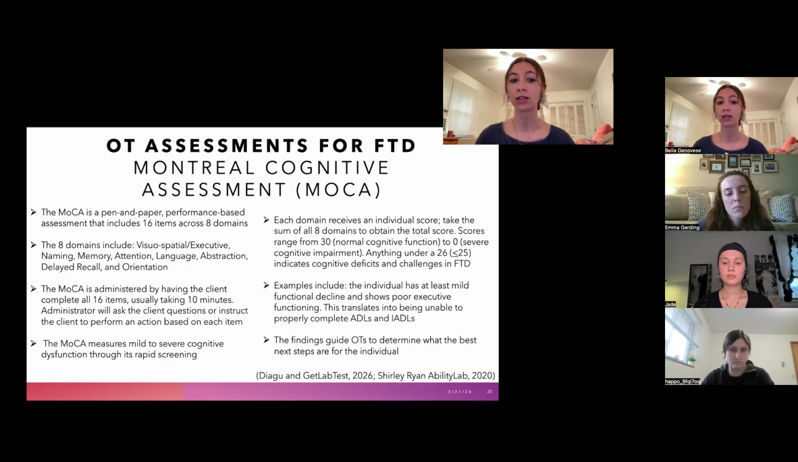The administrator will ask the client questions or instruct the client to actually perform an action based on each item. The MoCA measures mild to severe cognitive dysfunction through its rapid screening. And then, similar to the CPT, each domain receives that individual score. We then sum up all of those domains to receive the total, and that can range from 30 to 0, 30 with normal cognitive function to 0 which is severe cognitive impairment. And then anything under that score is going to indicate some cognitive deficits and challenges in